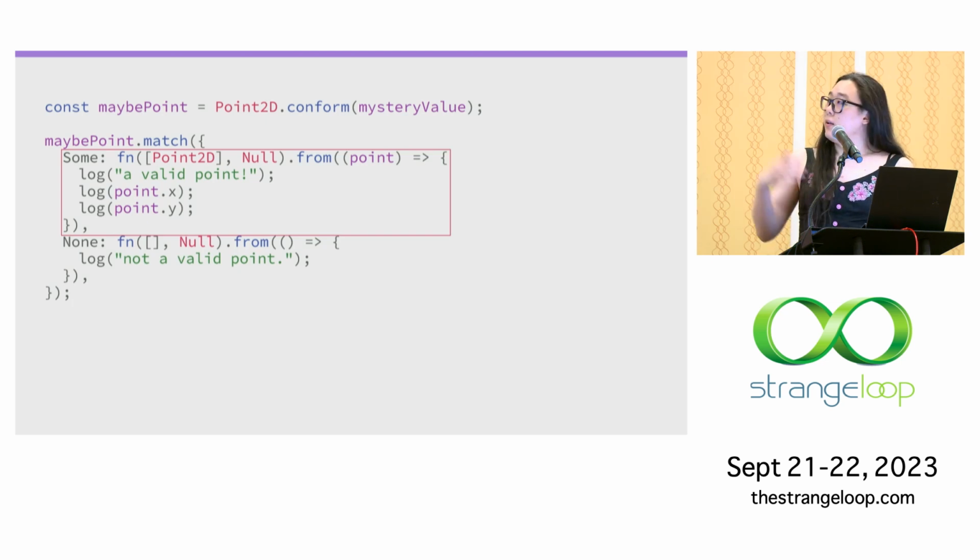So if we look at this segment of the code, we'll see that we still have static type coverage over the point. Like we can safely know what fields are valid and what their types are. And this is because conform kind of does the inverse of what from does. So rather than the runtime trusting that the static analyzer has taken care of type checking, now the static analyzer is trusting that the runtime will take care of type checking.